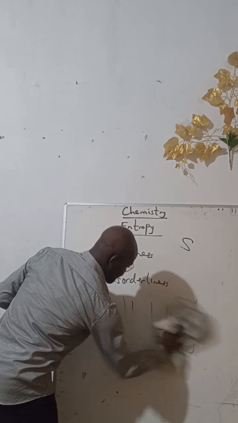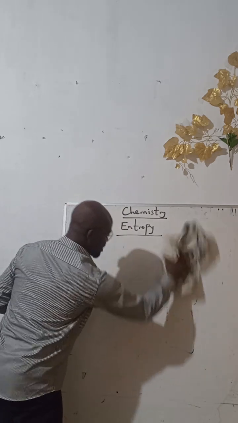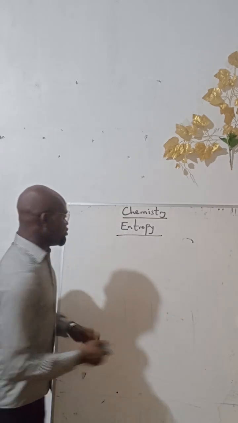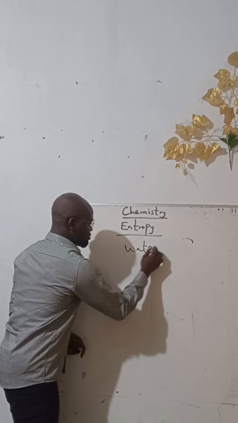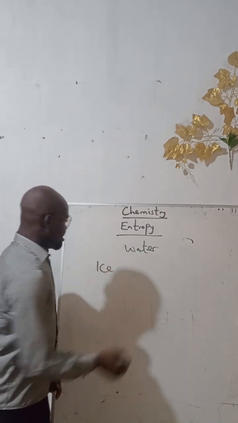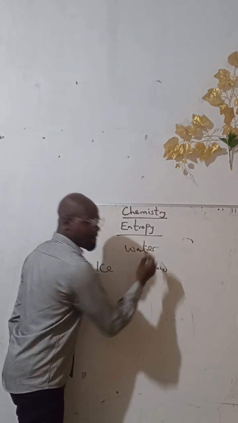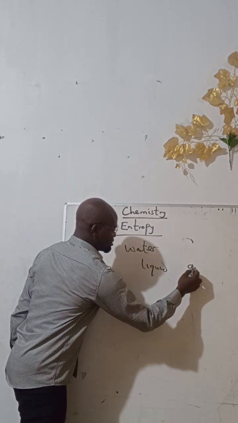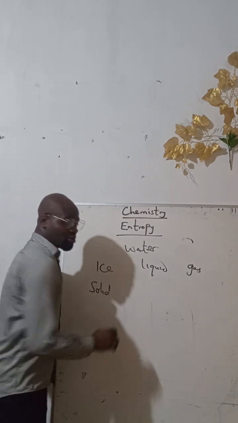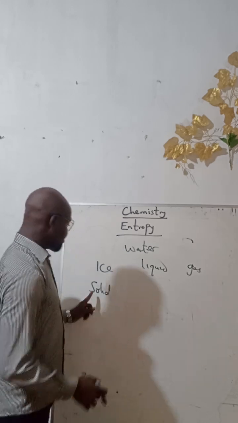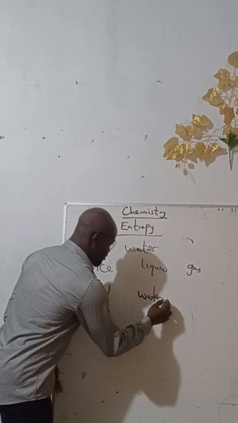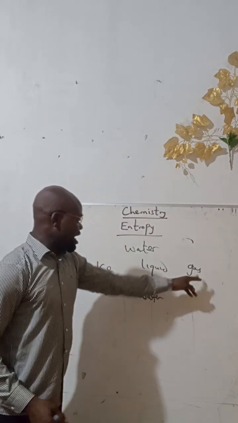Now let me give you some examples to show entropy. We have three states of matter. Let me use water for example. Water can be in the form of ice, liquid, and gas. Ice is the solid state. When you place your water in the refrigerator, it becomes ice. Liquid is your water, and your gas is like steam.